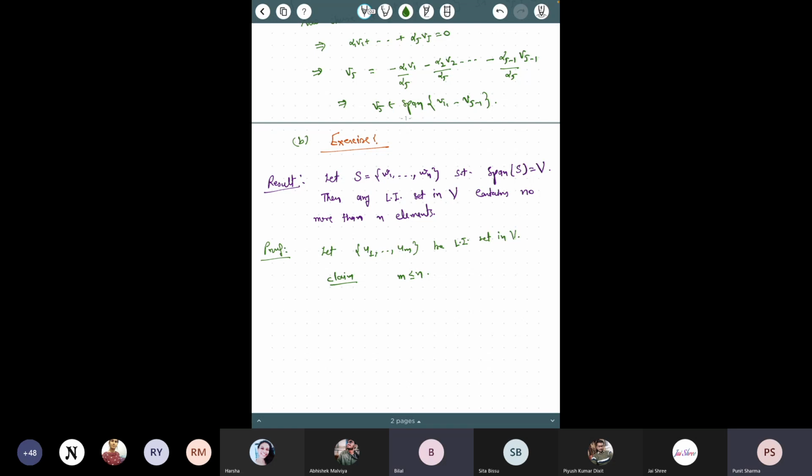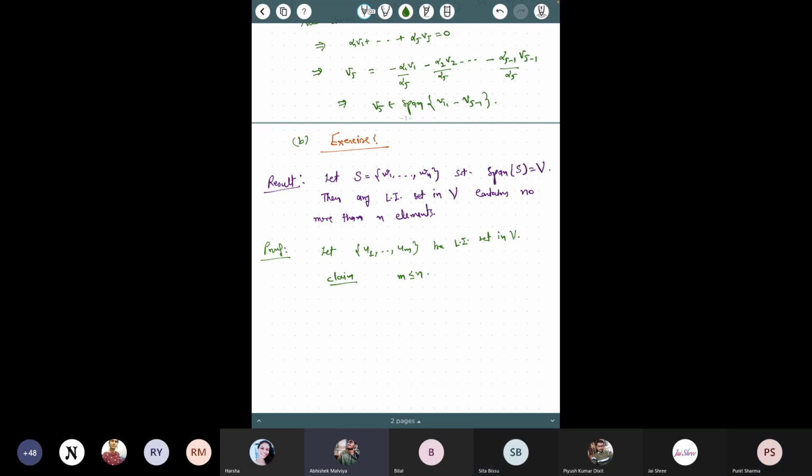No, what I have to show is that any linearly independent set cannot have more than n elements. So if I take this linearly independent set, then I have to show that m is always less than or equal to n.